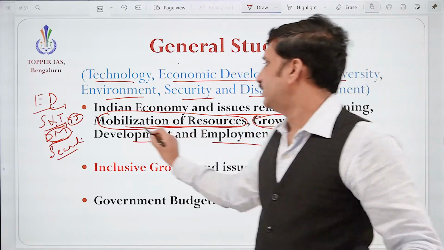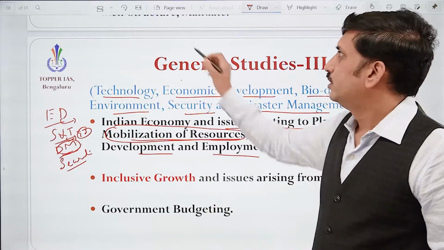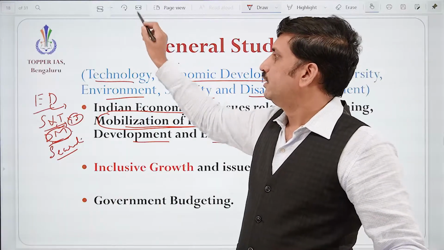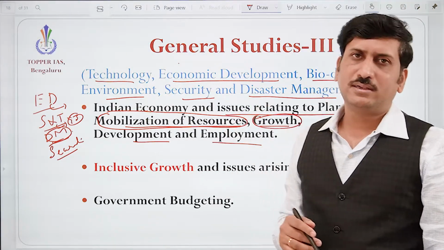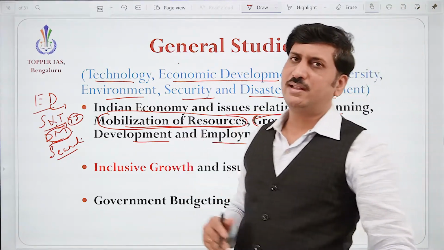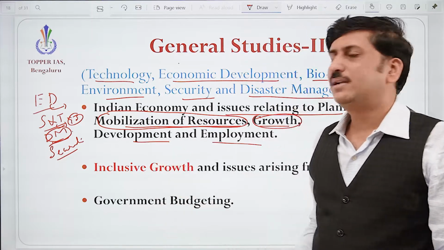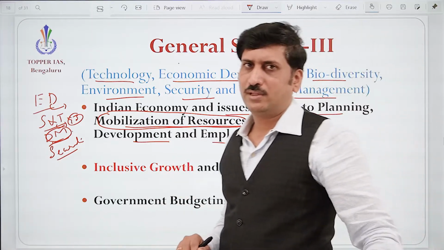We need to understand growth and development. Growth is basically a physical term, it can be measured easily, but development is not that easy to measure, correct?